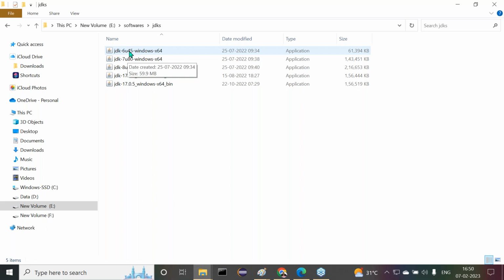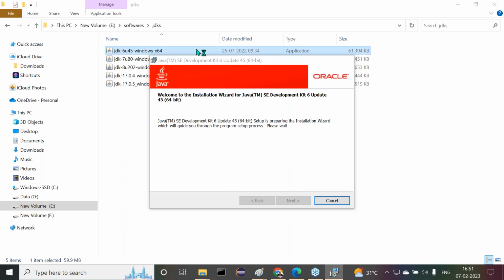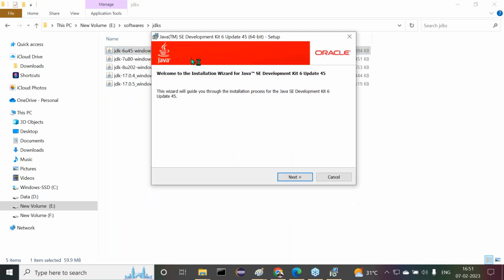The remaining part is that I have to install it. Just I download it, then I have to install this. To install this, we just have to double click on this setup file. When we double click on this, automatically we are getting the welcome window here. Click on the next button.